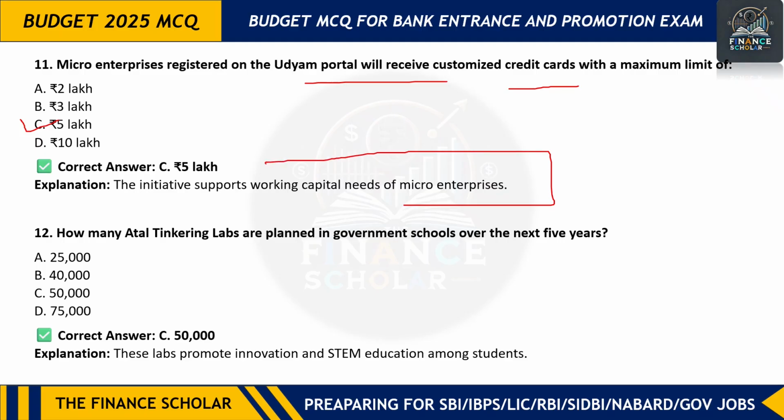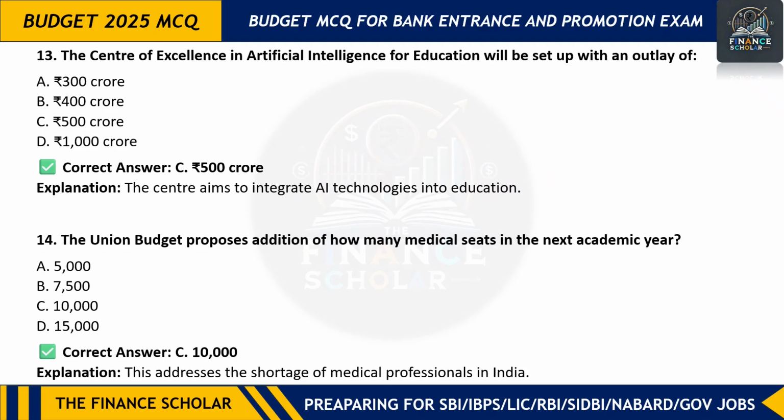Moving on to next question. How many Atal Tinkering Labs are planned in government schools in next 5 years? So 50,000 Atal Tinkering Labs. Next is the Center of Excellence in Artificial Intelligence for Education will be set up with an outlay of 500 crore. Next question is the union budget proposes addition of how many medical seats? So total 10,000 medical seats will be added in next academic year.